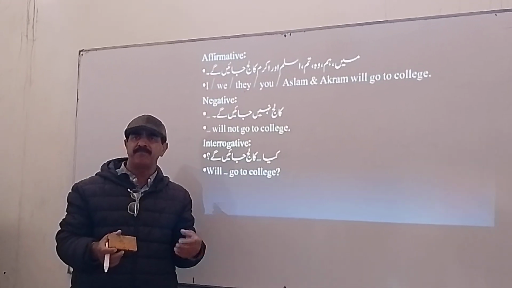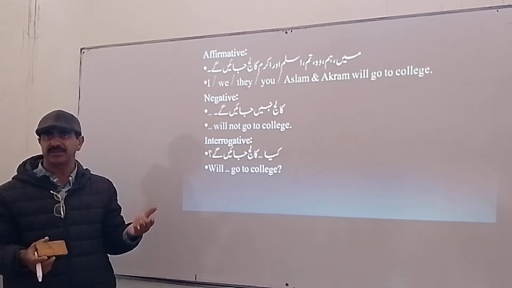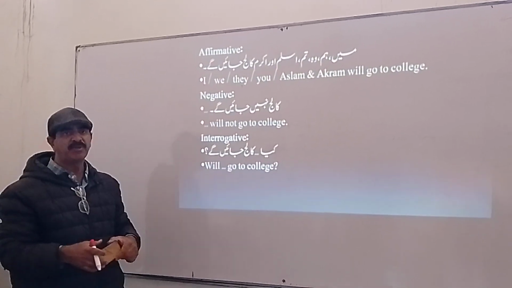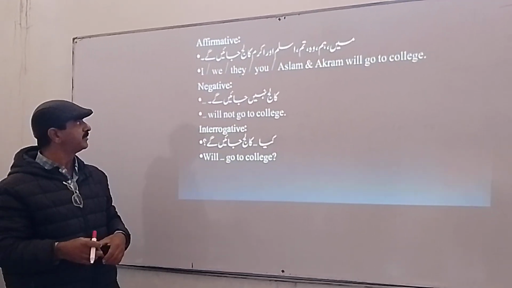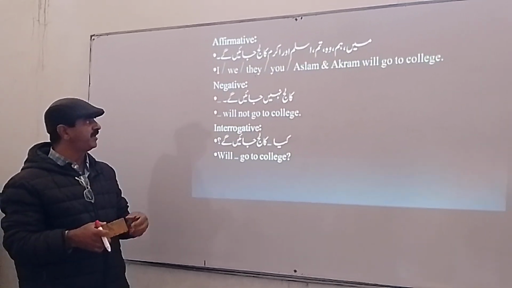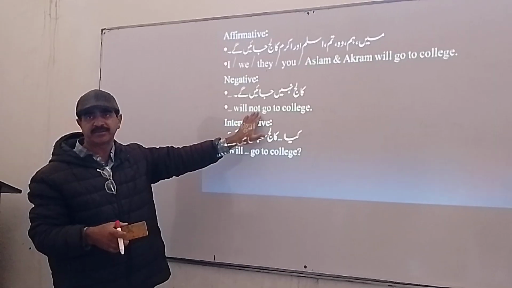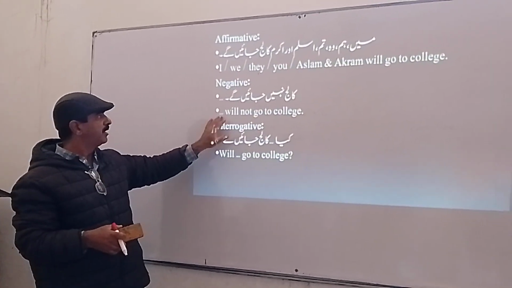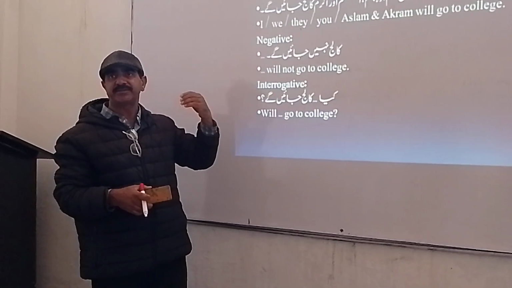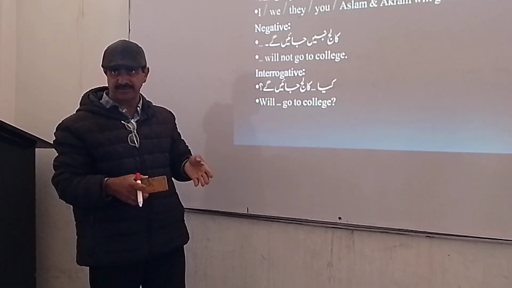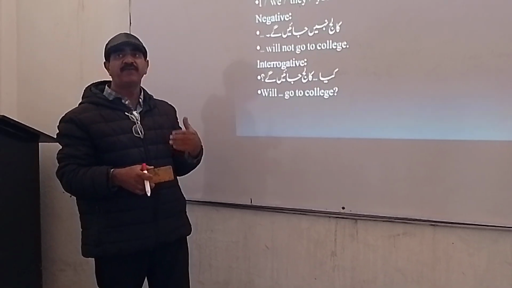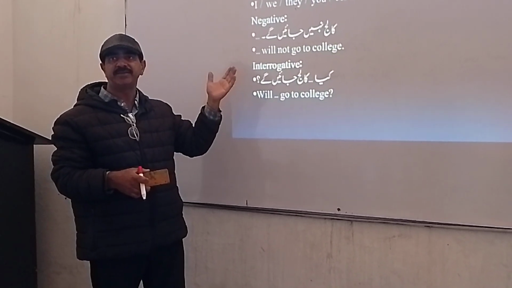And if there is any compulsion or some urgency, we use it the other way around. We replace shall with will and will with shall. Clear? Then there is negative. To make negative, after will or shall, we place not, then the first form of the verb. I will not go to college, or I shall not go to college. If I have a strong decision, I say I will not go to college. And if I just have a decision, I'll say I shall not go to college. Clear?